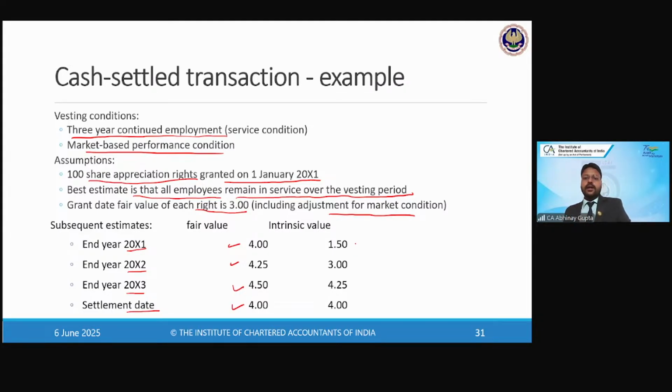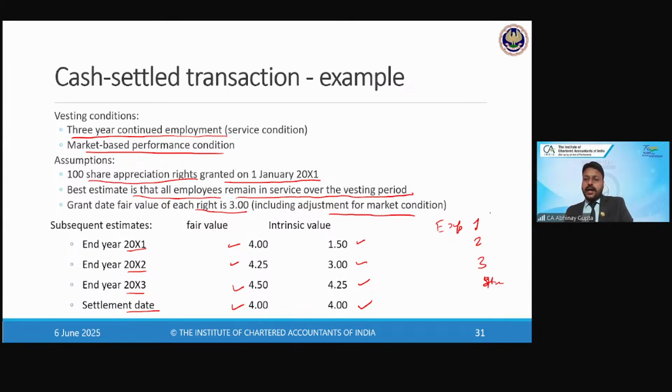And the intrinsic value of the option is 1.5, 3, 4.25, and 4.